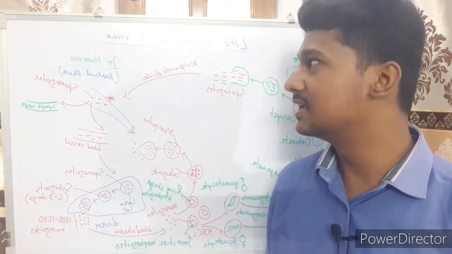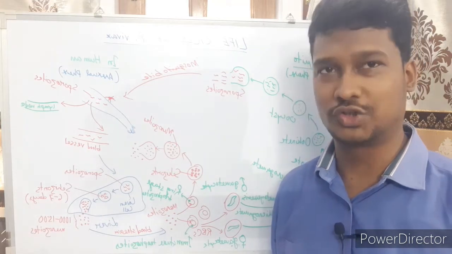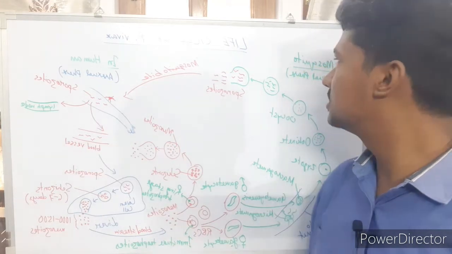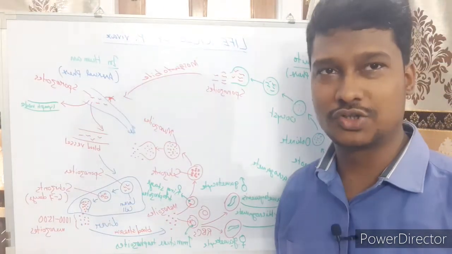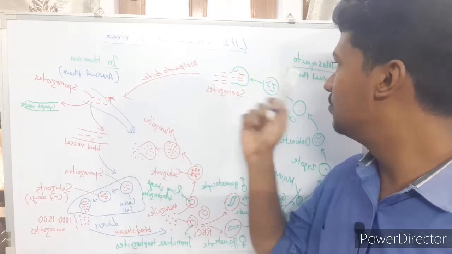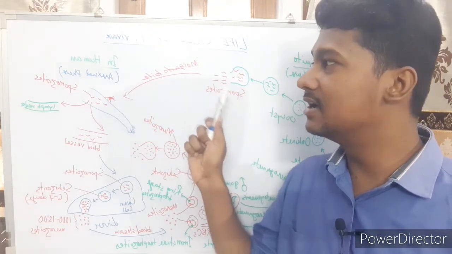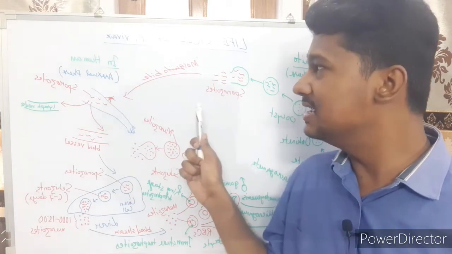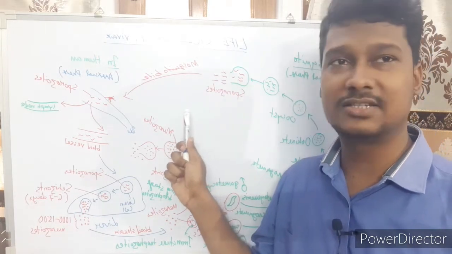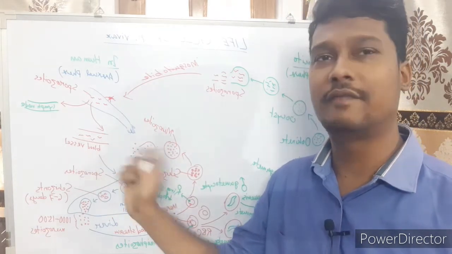Okay, so let's begin. The life cycle of Plasmodium vivax is completed in two hosts. One is the human host, another is the mosquito host. In the human host, the asexual phase occurs, and in the mosquito host, the sexual phase occurs. When a mosquito bites a healthy human being, it releases a very infective stage of Plasmodium vivax, that is sporozoites, into the bloodstream of the human being.